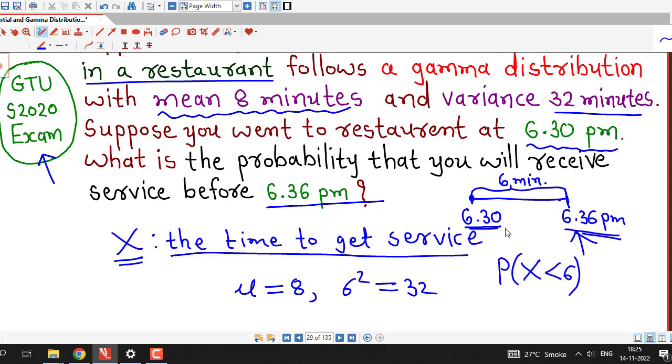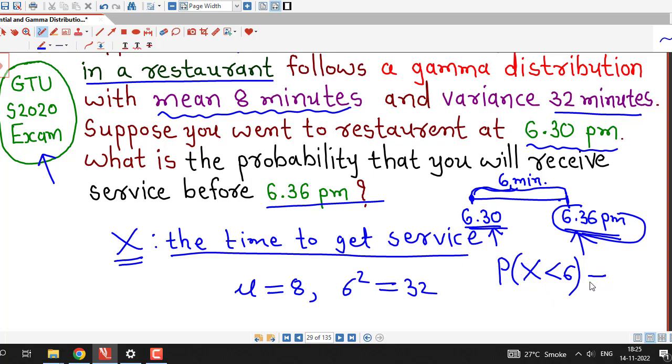Because you went to the restaurant at 6:30 p.m. and you are asked to calculate the probability that you will receive service before 6:36 p.m., there is a gap of 6 minutes between these two times, and service will be before 6:36 p.m. if the time to get service is less than 6.